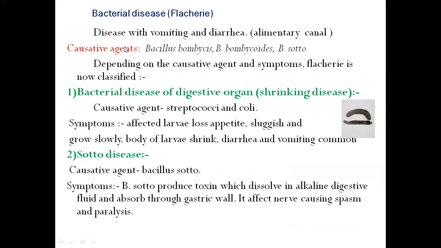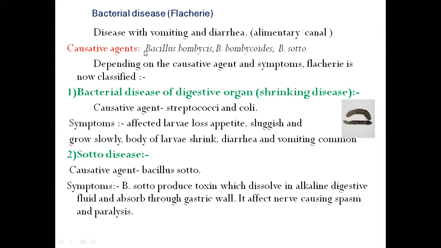The next disease of silkworm larvae is bacterial disease. This bacterial disease is also called Flacherie. The main symptoms of Flacherie in silkworm include vomiting and diarrhea. These are the main symptoms observed in silkworm larvae after infection by various causative agents like various bacteria.